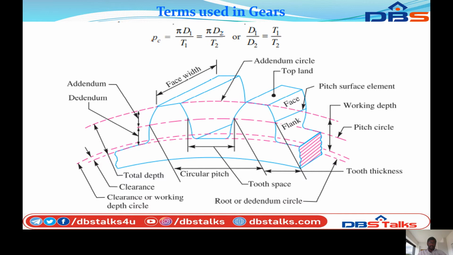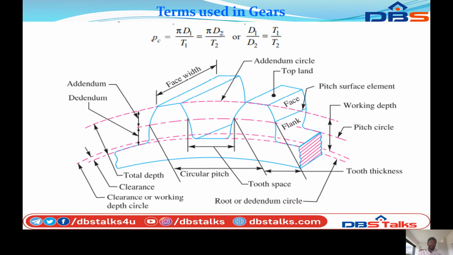Next, this is the clearance. This dotted line indicates the clearance or working depth circle.